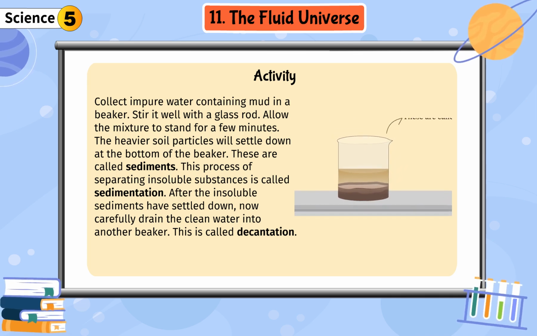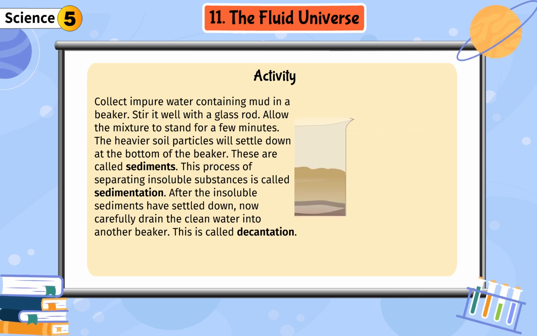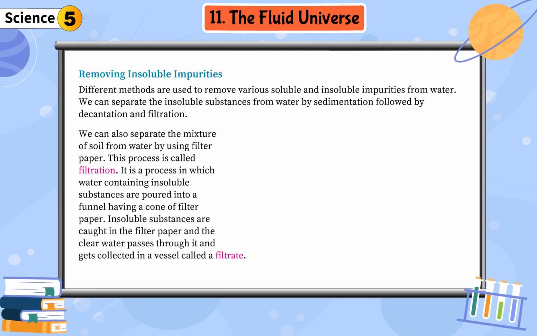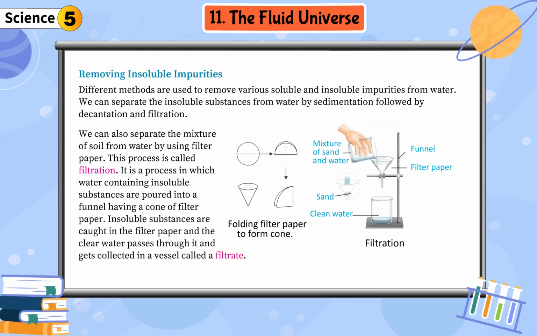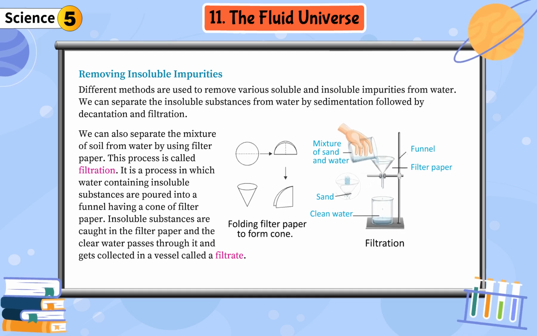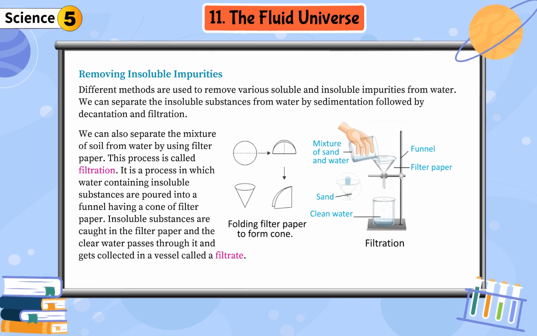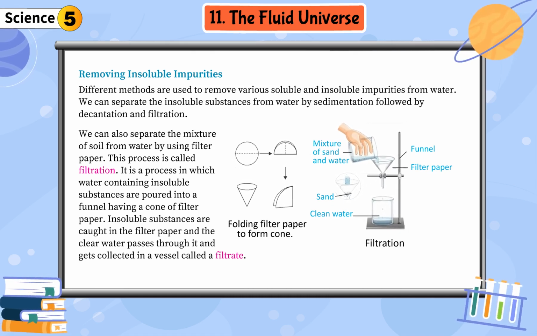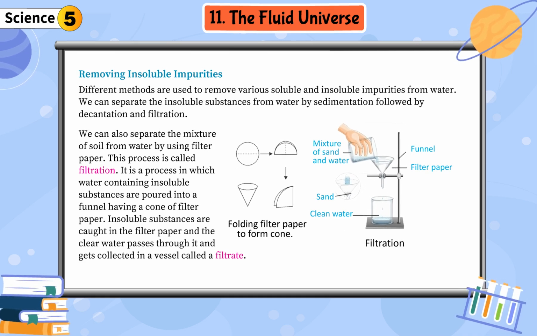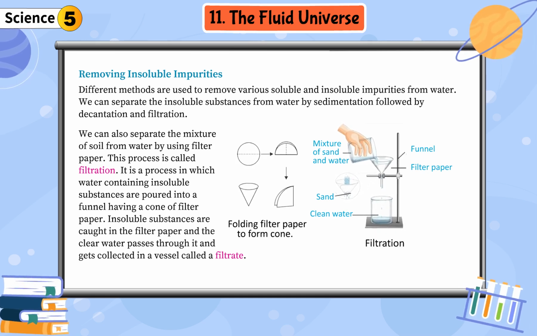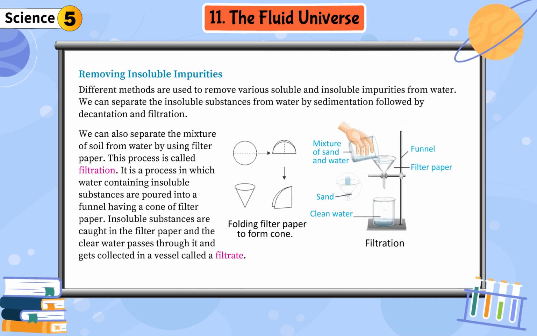After the insoluble sediments have settled down, now carefully drain the clean water into another beaker. This is called decantation. We can also separate the mixture of soil from water by using filter paper. This process is called filtration. It is a process in which water containing insoluble substances is poured into a funnel having a cone of filter paper. Insoluble substances are caught in the filter paper and the clear water passes through it and gets collected in a vessel, called the filtrate.